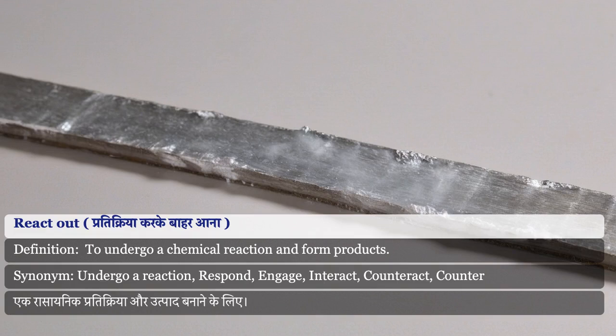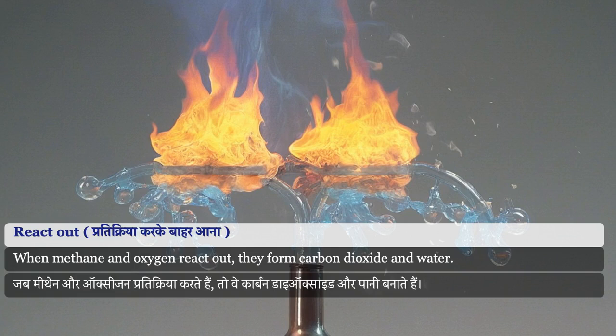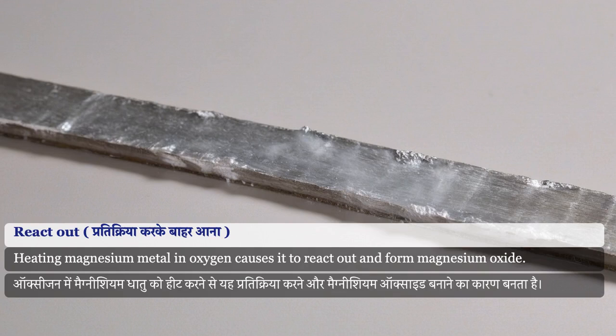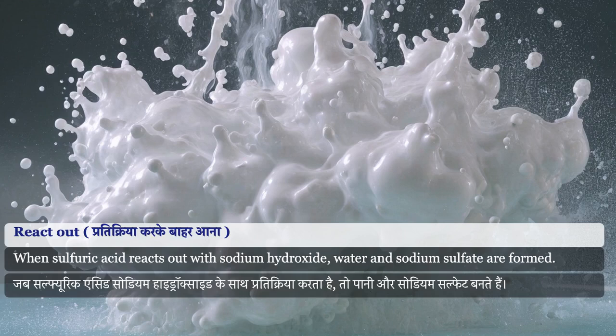React out. To undergo a chemical reaction and form products. Synonym for react out: undergo a reaction, respond, engage, interact, counteract, counter. When methane and oxygen react out, they form carbon dioxide and water. Heating magnesium metal and oxygen causes it to react out and form magnesium oxide. When sulfuric acid reacts out with sodium hydroxide, water and sodium sulfate are formed.